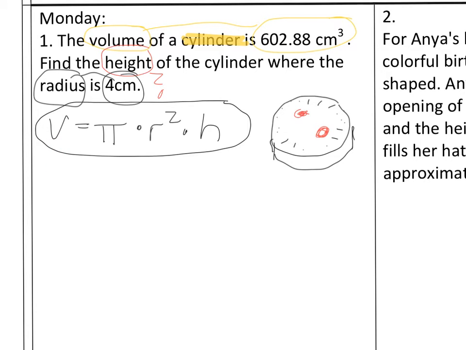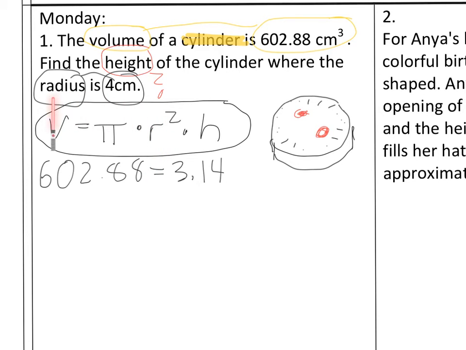So now that V is now 602.88 equals, now pi, automatically you got 2 options. You can use 3.14, which is easy to do, or if you're lucky enough, you can use the calculator button on that one. The next step is, where's the radius?